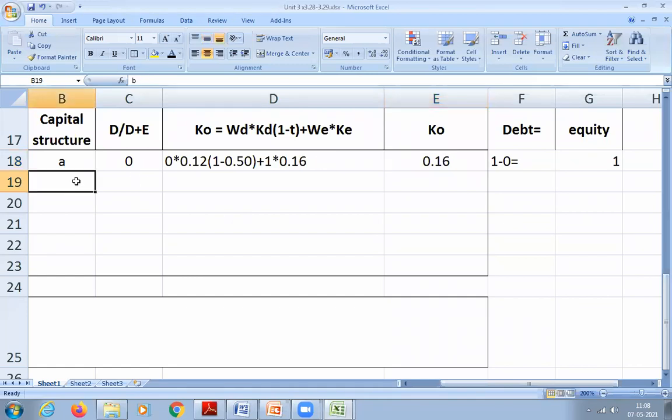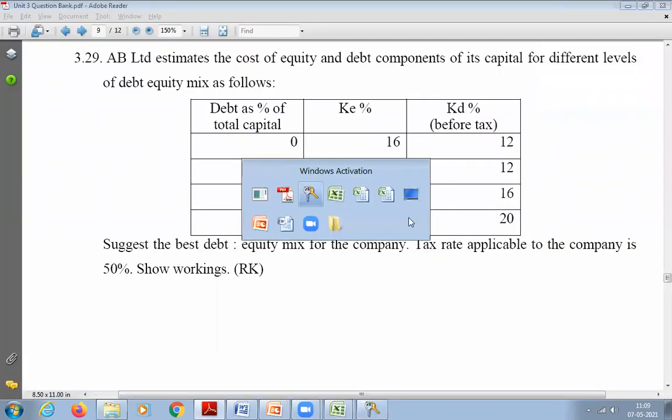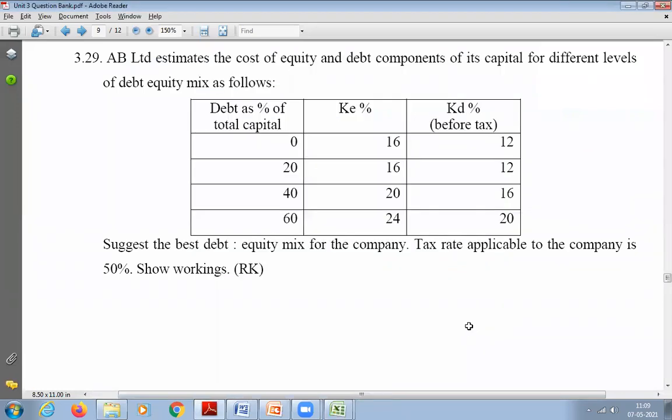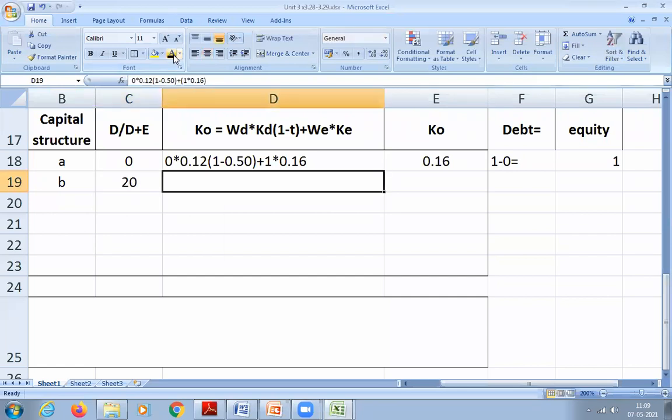Then second one, what is the ratio? Debt is 20%. Okay, we'll write that same, that is 20. So how much will be the weightage now? 20 means decimal is how much? 0.20.